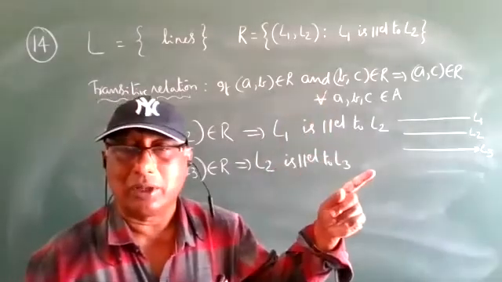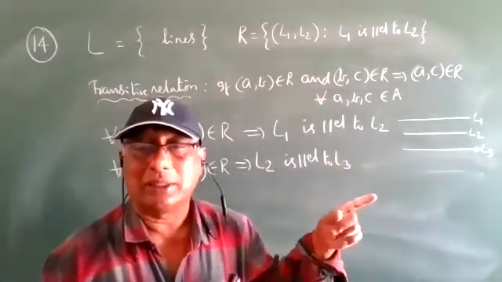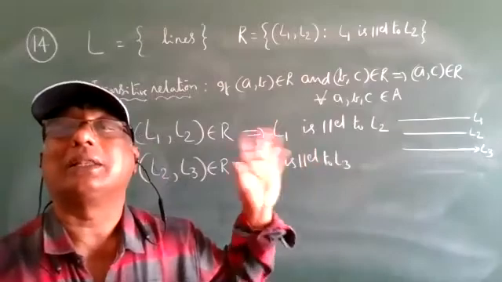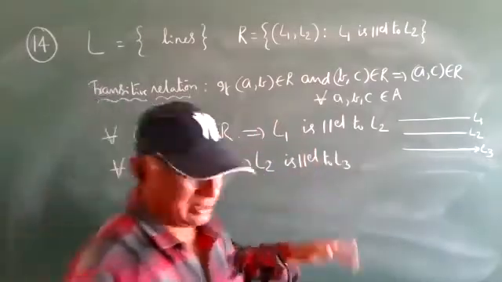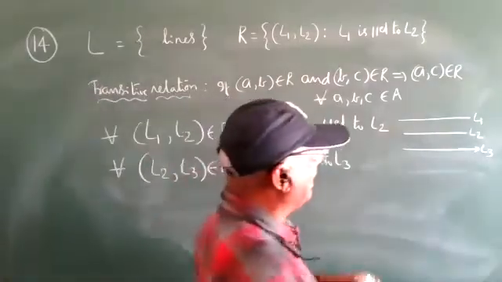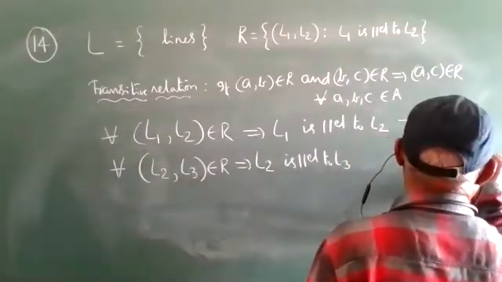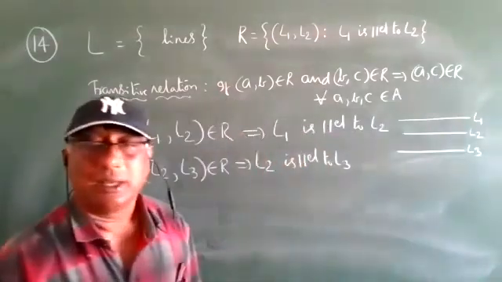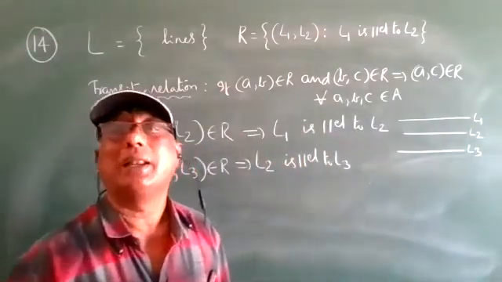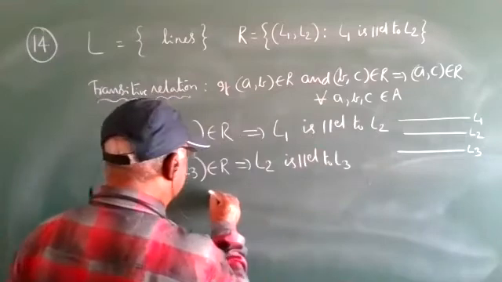Now see, l1 is parallel to l2, l2 is parallel to l3. Does that mean l1 and l3 are parallel or not parallel? See, l1 and l3 are also parallel.